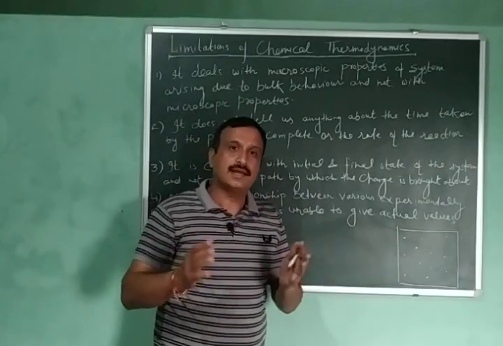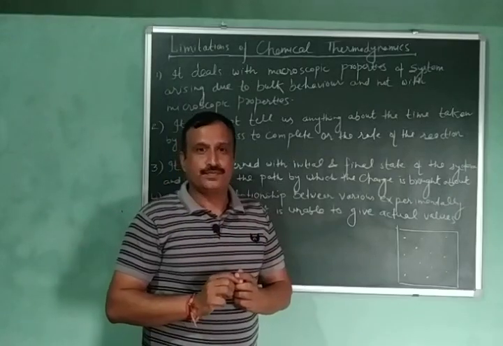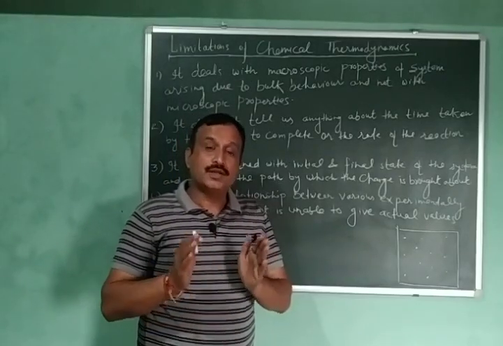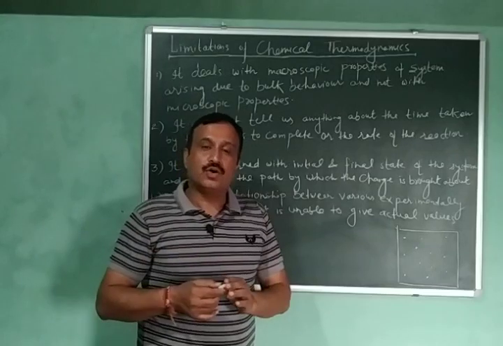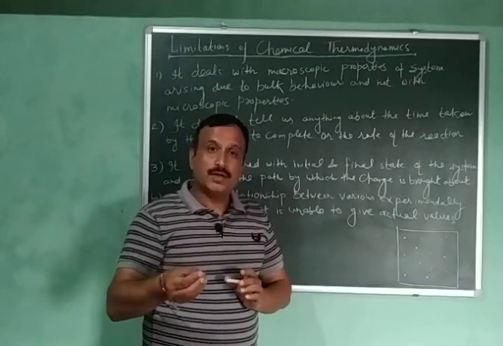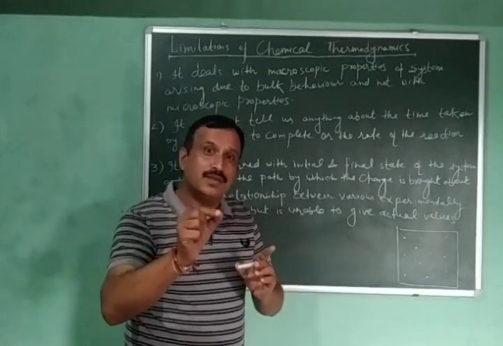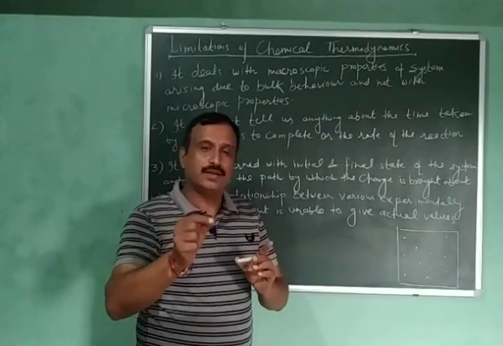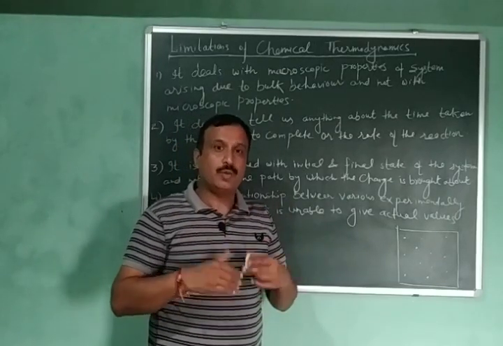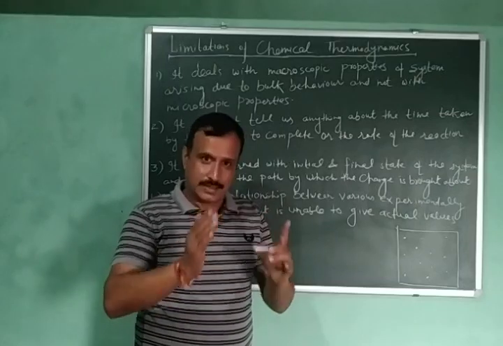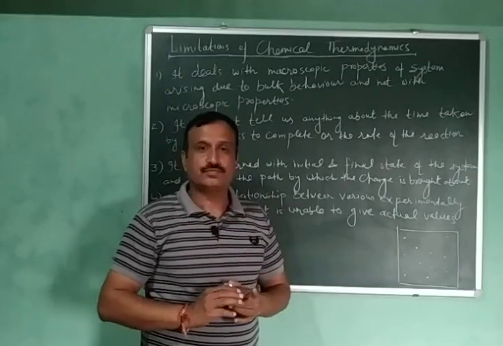We are considering the gas as a single entity. So pressure is a macroscopic property because it arises due to the collective or bulk behavior of these particles. Now you might have understood what bulk behavior and collective behavior mean.